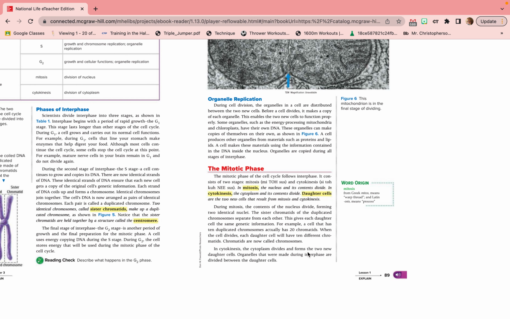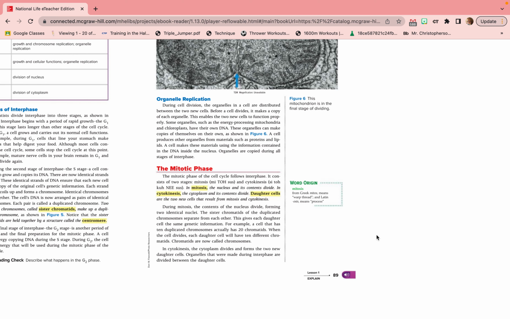In cytokinesis, the cytoplasm divides and forms the two new daughter cells. Organelles that were made during interphase are divided between the daughter cells.